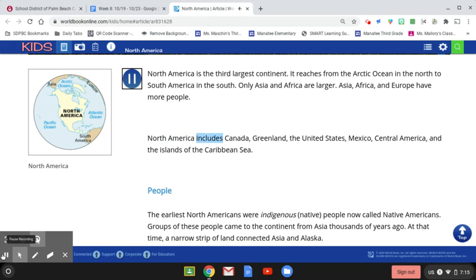North America includes Canada, Greenland, the United States, Mexico, Central America, and the islands of the Caribbean Sea. People. The earliest North Americans were indigenous, native, people now called Native Americans. Groups of these people came to the continent from Asia thousands of years ago. At that time, a narrow strip of land connected Asia and Alaska.